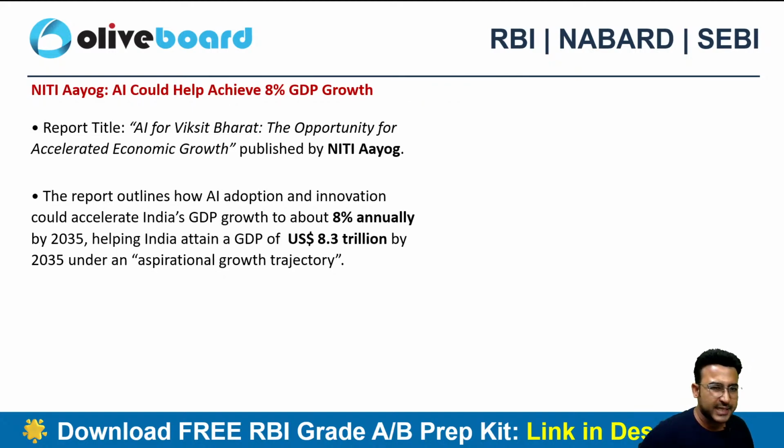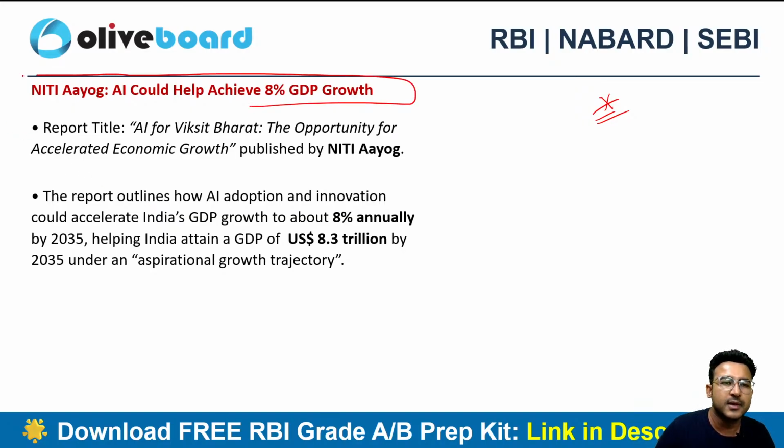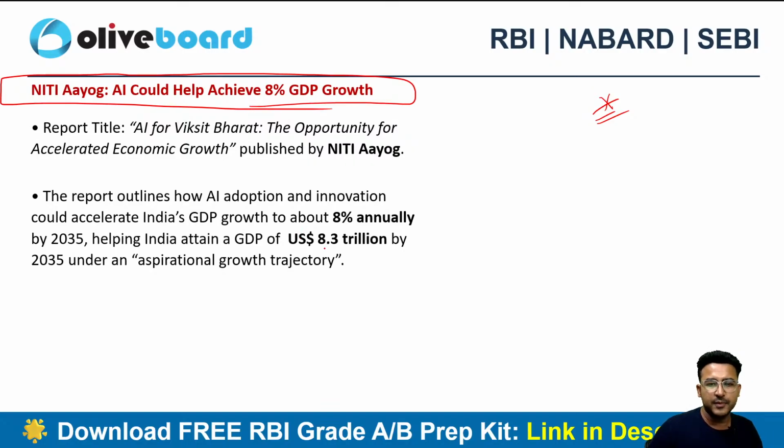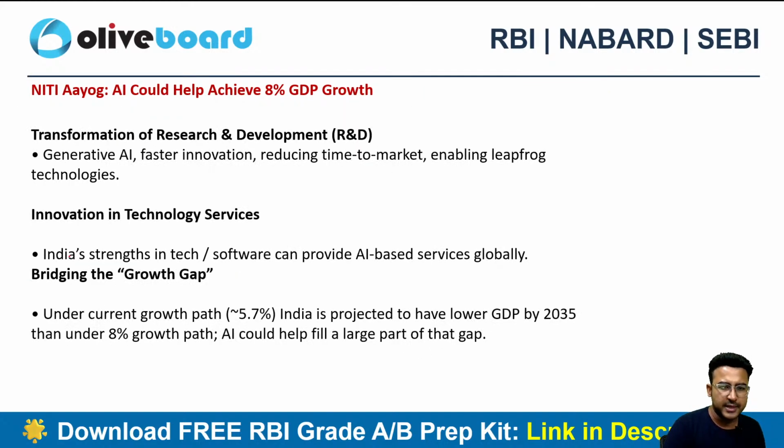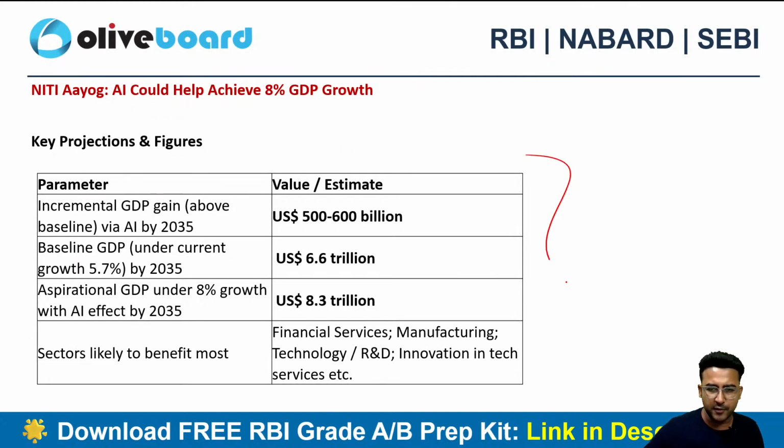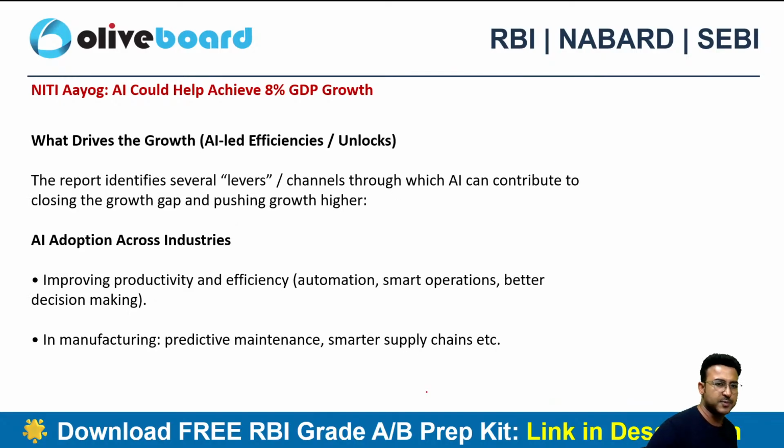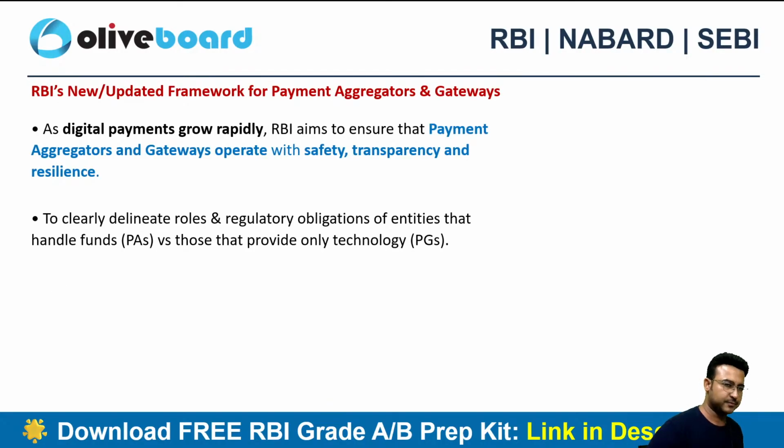Now recently the AI for Viksit Bharat report was released by NITI Aayog. So again you need to now understand the crux of this report, right? रिपोर्ट में ऐसा स्टेटेड था दैट AI could achieve 8% of the GDP growth. AI can help achieve 8% of the GDP growth, right? Helping India to attain a GDP of at least 8.3 trillion USD by 2035, okay? इसके key pointers आप पढ़ सकते हो. That's why I have summarized these things in the tabular format, or again a detailed video is already there on this particular thing, right? You can watch that as well.